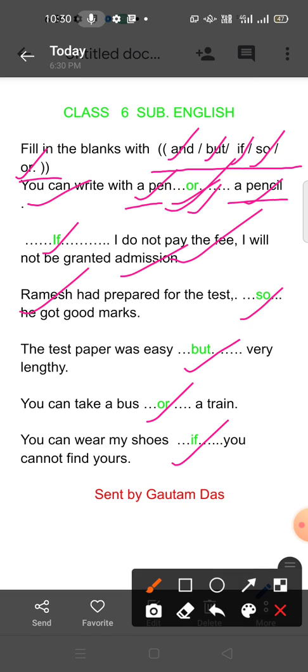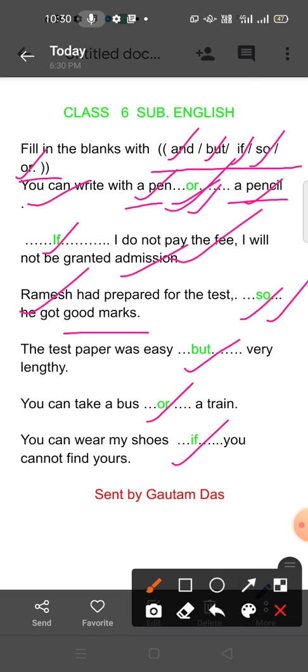Here is: Ramesh had prepared for the test, dash, he got good marks. What will be here? So will be here. Ramesh had prepared for the test, so he got good marks. Good marks came from good preparation for the test.